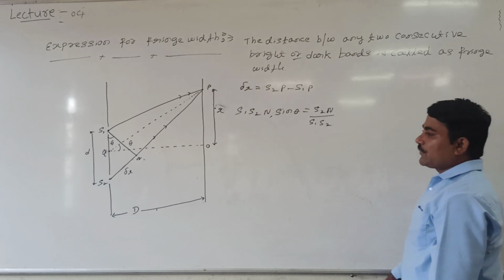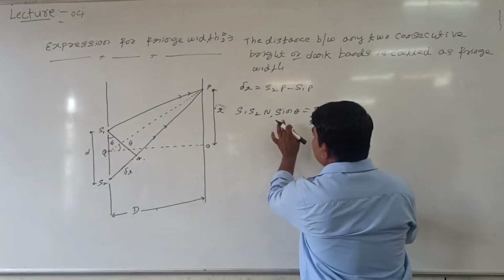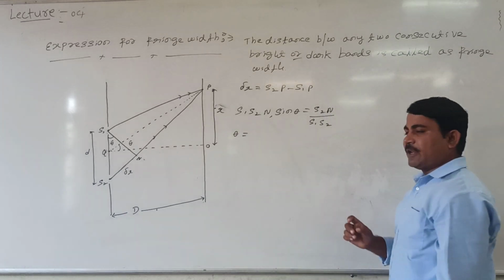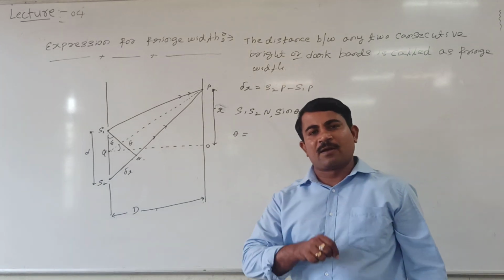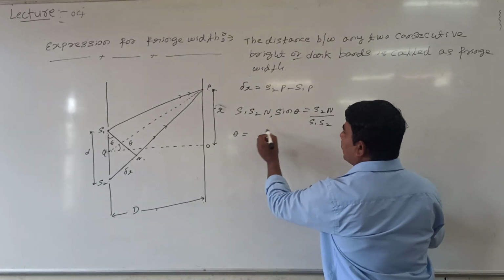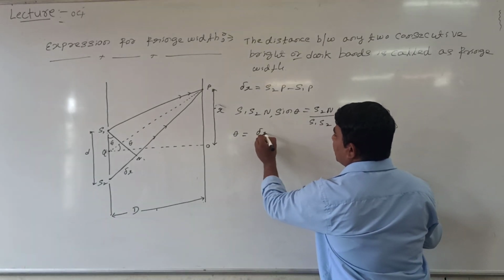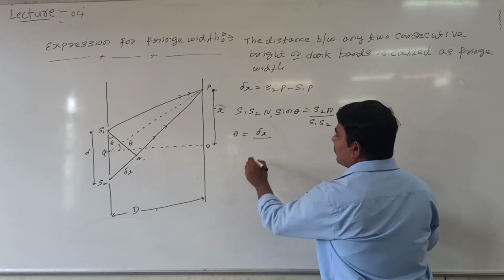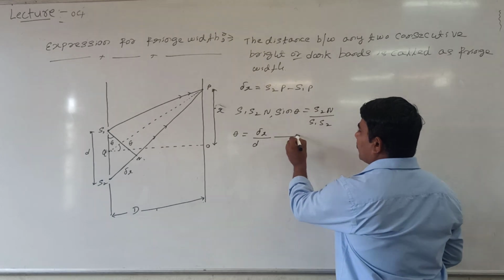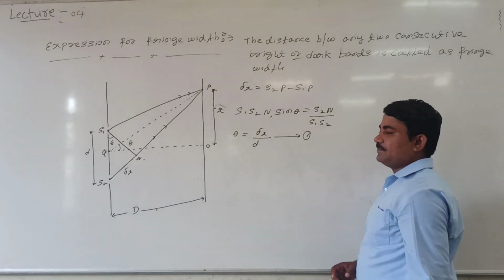Now S2N is delta x. Sine theta is nearly equal to theta, because the angle of incidence and angle of refraction are assumed to be very, very small. So theta is very small. Then S2N is represented by delta x, and S1S2 is represented by small d. Shall I call this equation number 1?